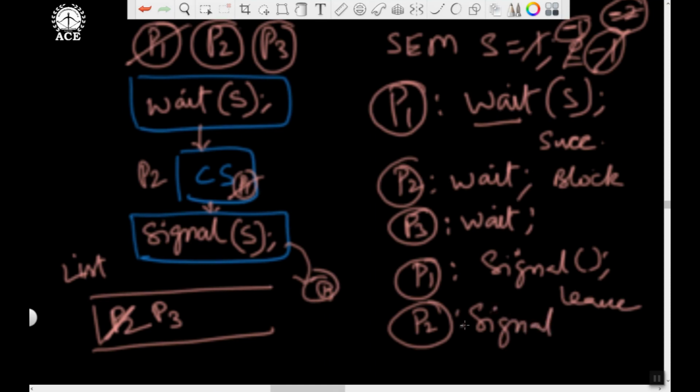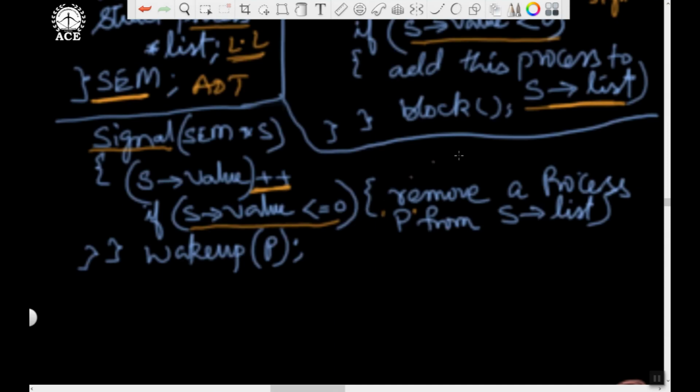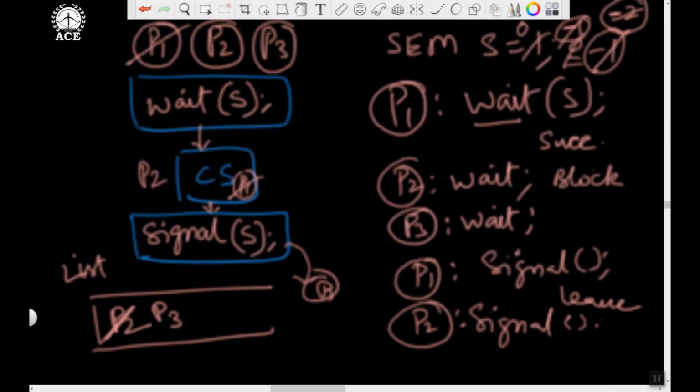Then P2, completing the critical section, will also perform the signal operation. Right now the value is -1, it will increment it by 1, it will become 0. Looking at the signal operation, less than or equal to 0, remove a process and unblock it. P3 is blocked, so it gets removed. P3 comes out and enters the critical section. P2 says I'm leaving. So P2 also leaves.